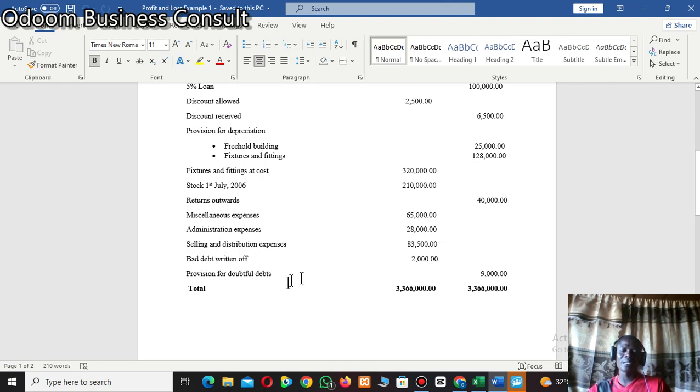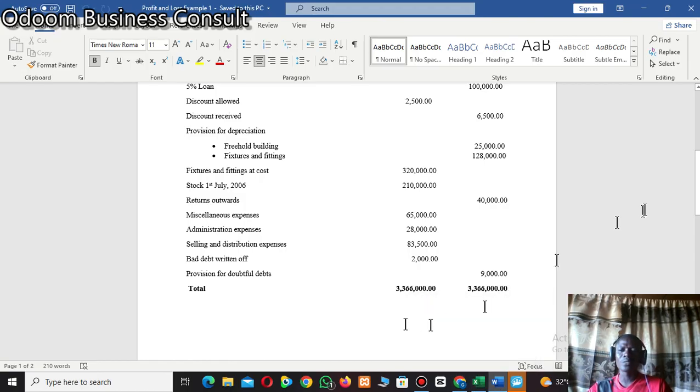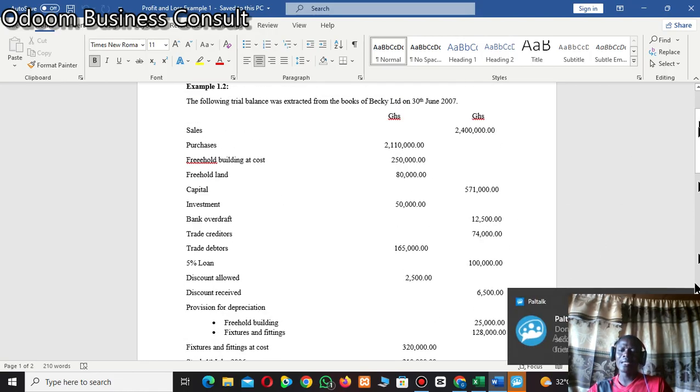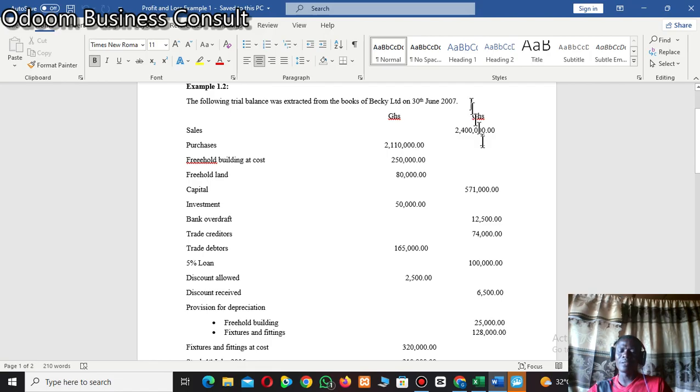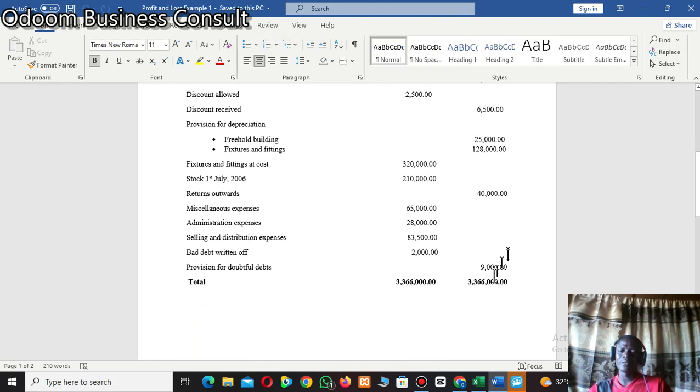So if you see something like this, what do you do? You just copy this amount for provision for doubtful debt and paste it in the provision for doubtful debt account. I know that this is the credit side of the trial balance, and if this amount is found at the credit side of the trial balance, you just paste it at the credit side of the provision for doubtful debt account, and the amount is 9,000.